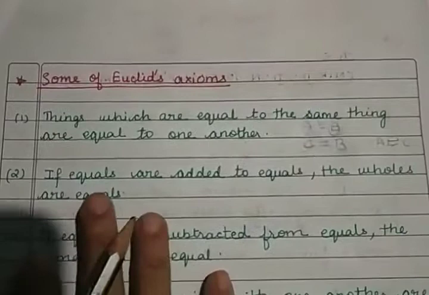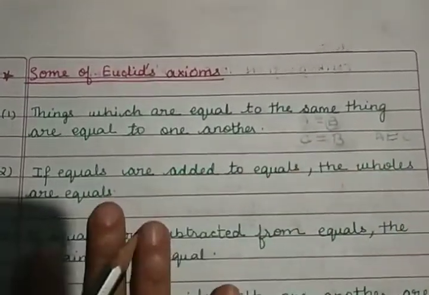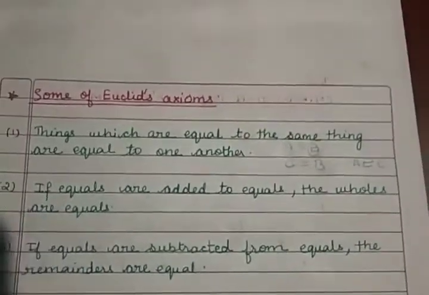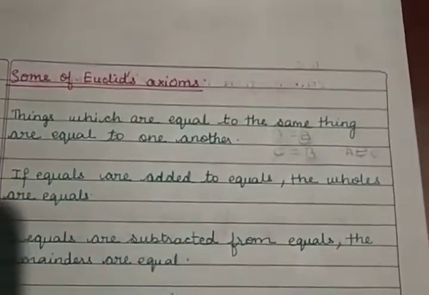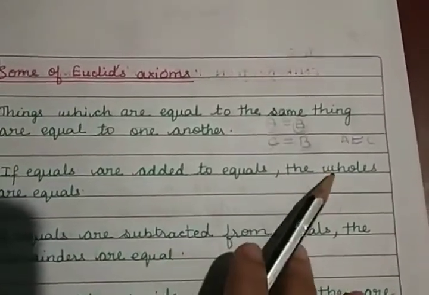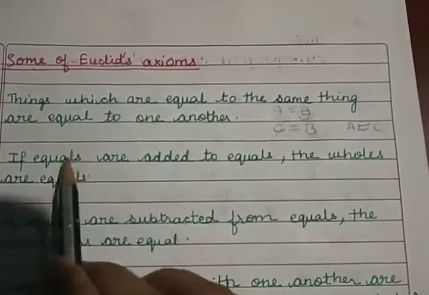The second one says: if equals are added to equals, the wholes are equal. Now if you read this statement again, you will know what this second axiom says. Suppose equals are added to equals.